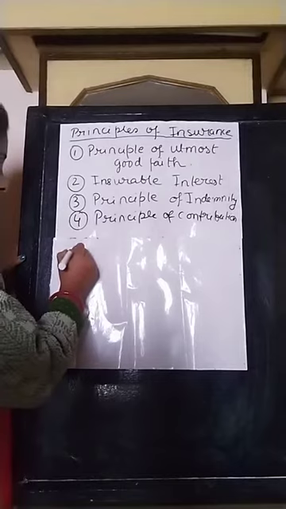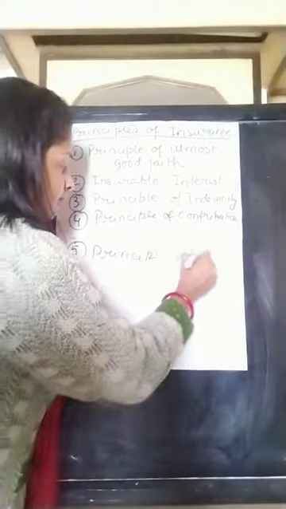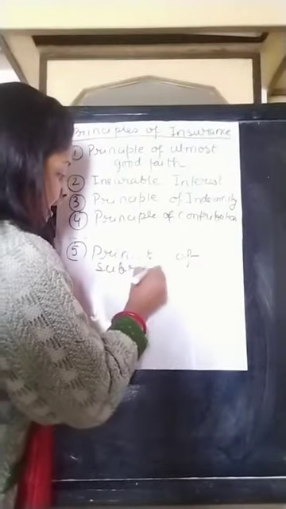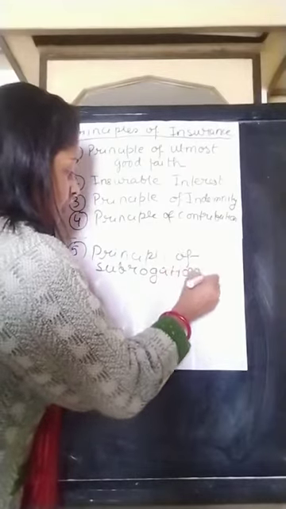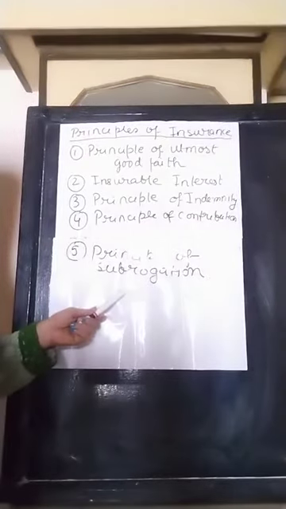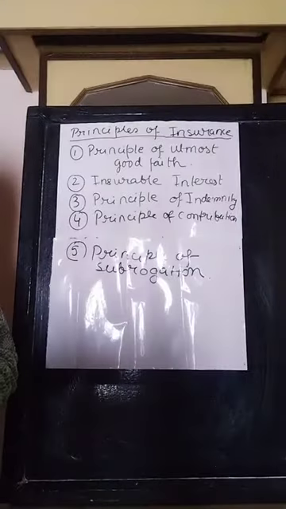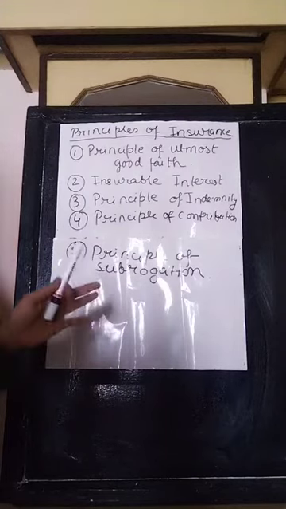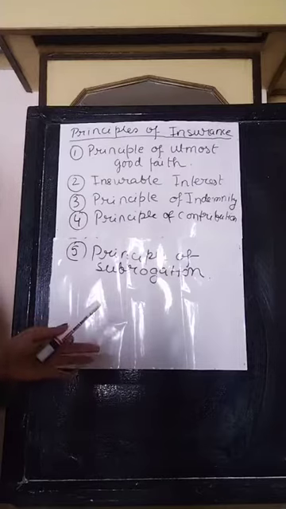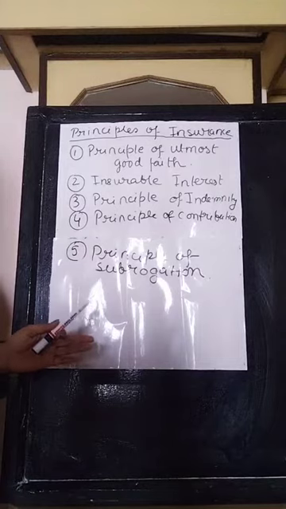Then we move on to the next principle, that is the principle of subrogation. Now earlier I have told you that the insured cannot make a profit out of the transaction. He will be compensated for the actual loss occurred to him. Now, the doctrine of subrogation implies all insurance contracts are contracts of indemnity, which means the insurer acquires all the rights and remedies of the insured of the damaged property.